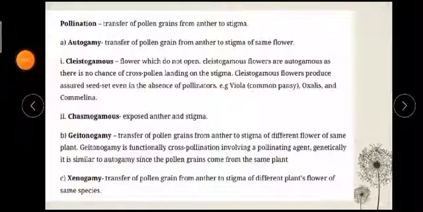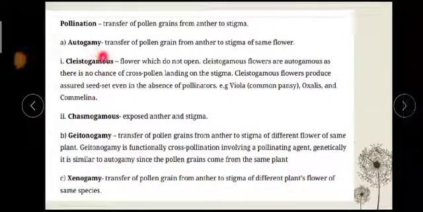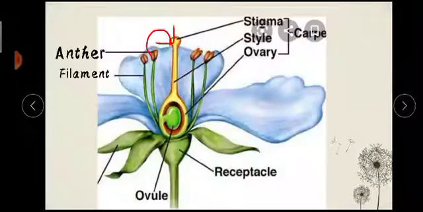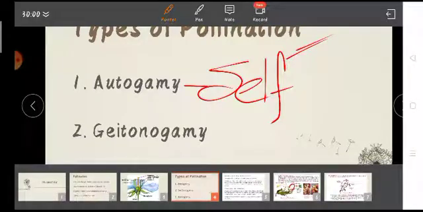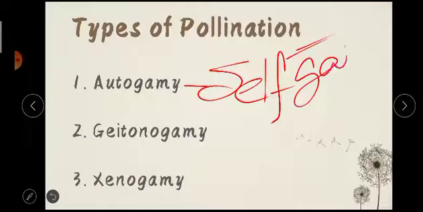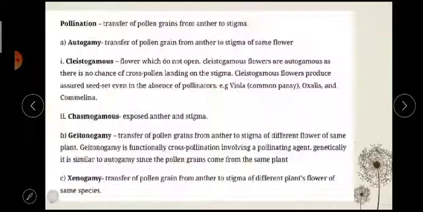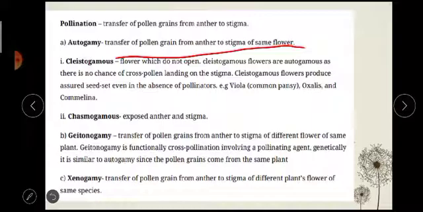Since I told you, autogamy is a transfer of pollen grains from anther to stigma of the same flower. Suppose this is a flower, and when the pollen grains are transferred from anther to stigma of the same flower, then it is called autogamy. So it is also called self-fertilization. It is in the same flower. Understood students? That's why you will call it autogamy. Autogamy is the transfer of pollen grains from anther to stigma of the same flower.